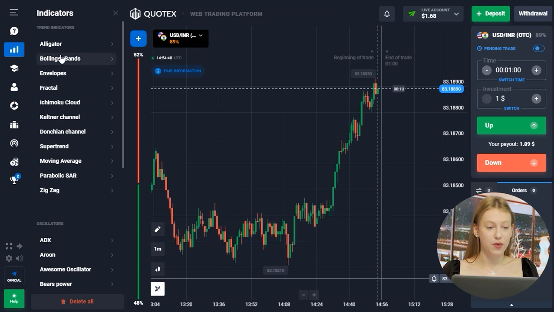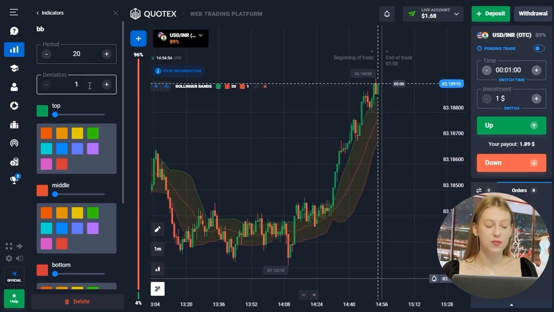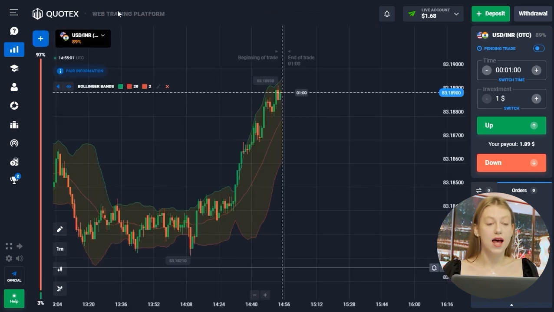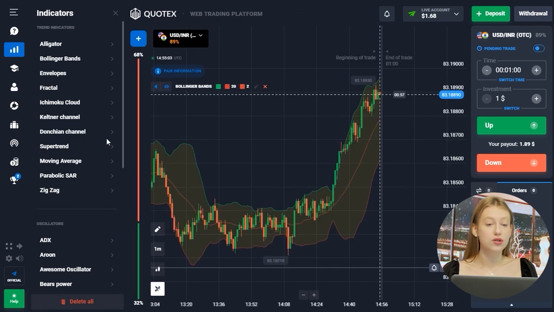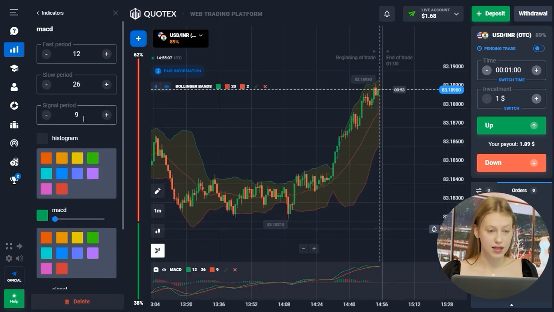And so, the Bollinger Bands indicator, which is a very popular tool among traders. I'm changing the period to 20. The deviation is 2. This is enough for the strategy. And another indicator that I want to choose to confirm my signals will be the MACD indicator. But here I want to set the signal level to 20.